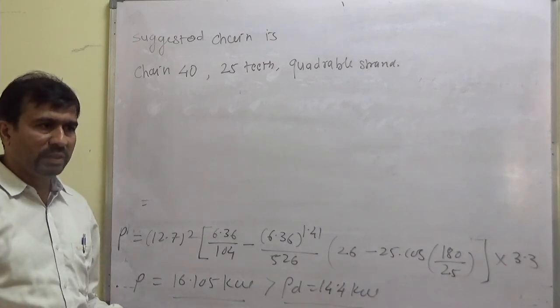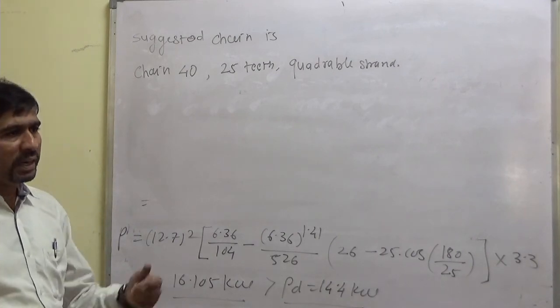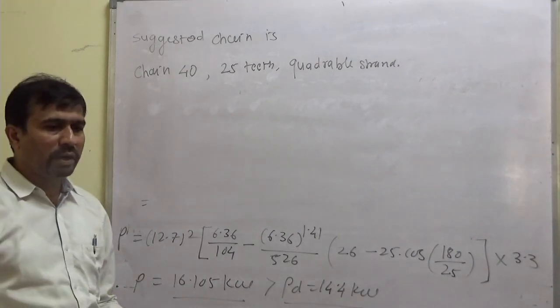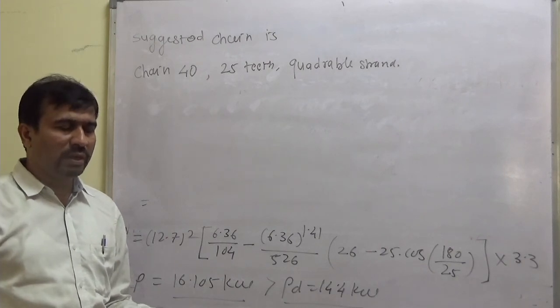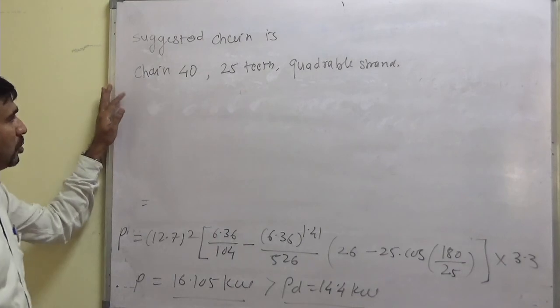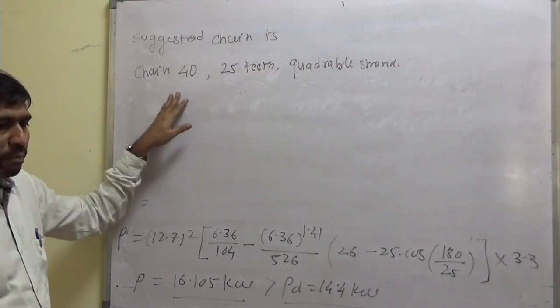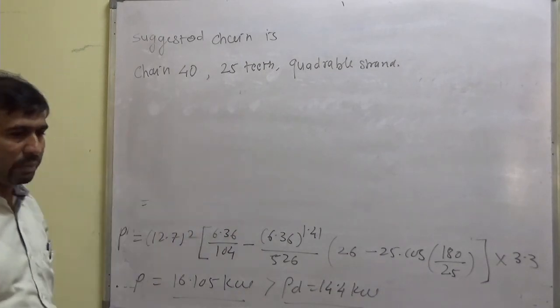After trying one iteration, again you can go for increasing the number of strands for the initial chain number which we have selected. Okay. So this chain number we can suggest: chain number 40, 25 teeth with quadruple strand.